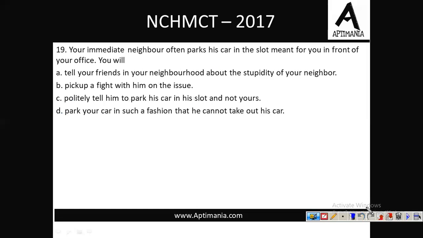क्वेश्चन नंबर 19. Your immediate neighbor often parks his car in the slot meant for you in front of your office. What you will do? You will tell your friends in your neighborhood about the stupidity of your neighbor. You will pick up a fight with him on the issue. Politely tell him to park his car in his slot and not yours. Park your car in such a fashion that he cannot take out his car.